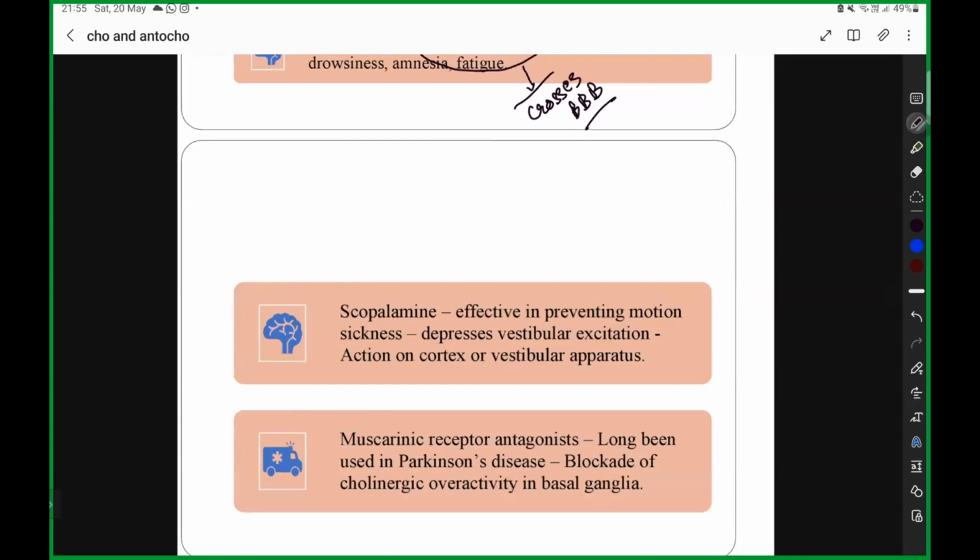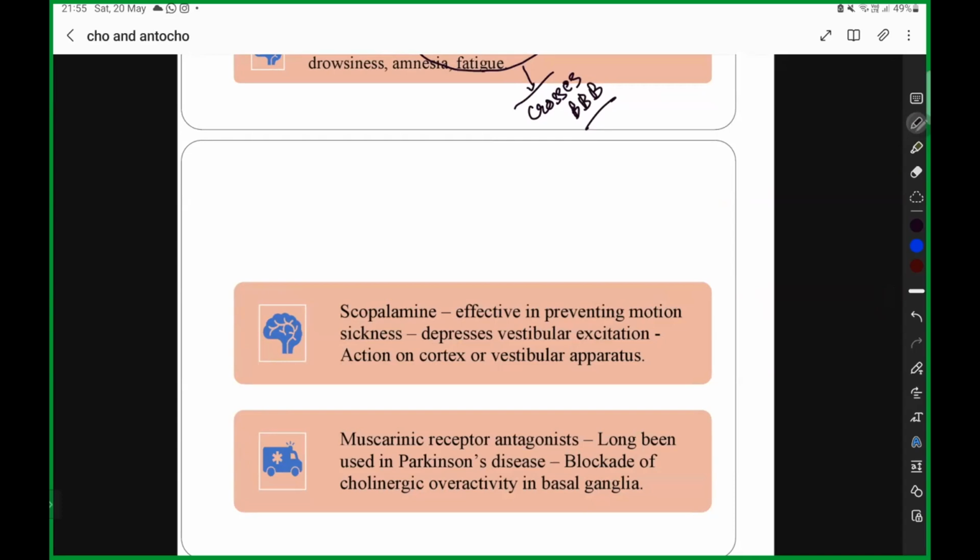Scopolamine patch. You all remember when you were going to a mountain area, your parents would have bought you a patch, a sticker, which you would stick behind the ear. It is going to release scopolamine, which is going to effectively prevent motion sickness by depressing your vestibular stimulation, vestibular excitation. So this is going to act on the cortex or vestibular apparatus.